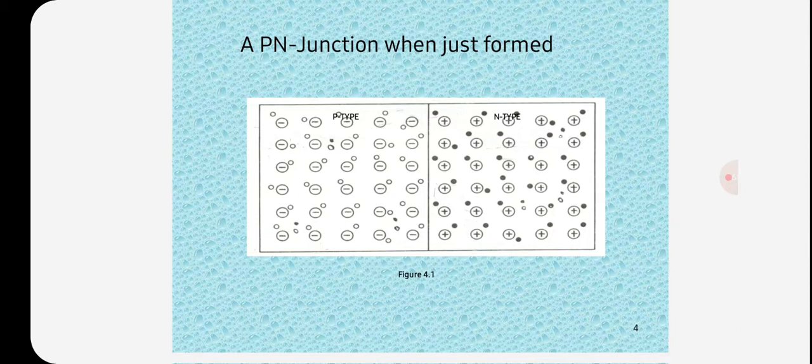The potential distribution diagram shows the p type and n type, which have holes and free electrons. In the potential distribution shown in this figure, the electric field set up by the potential barrier prevents the respective majority carriers from crossing the barrier region.